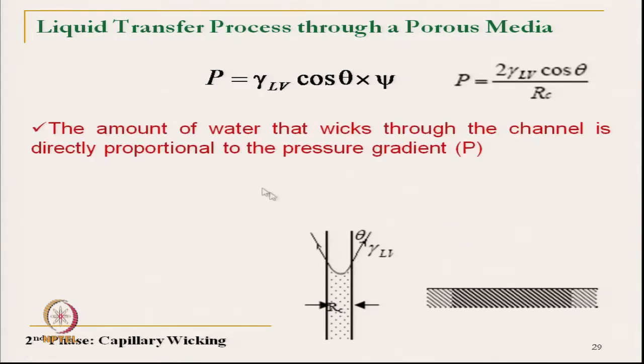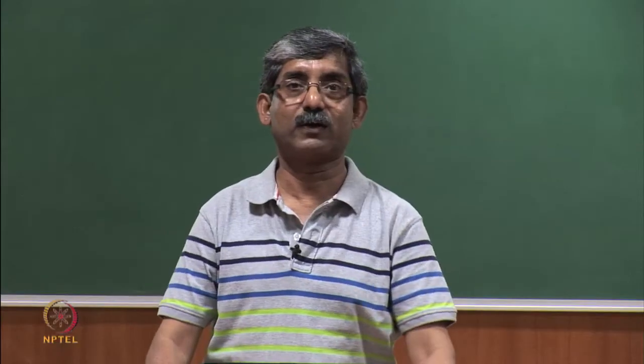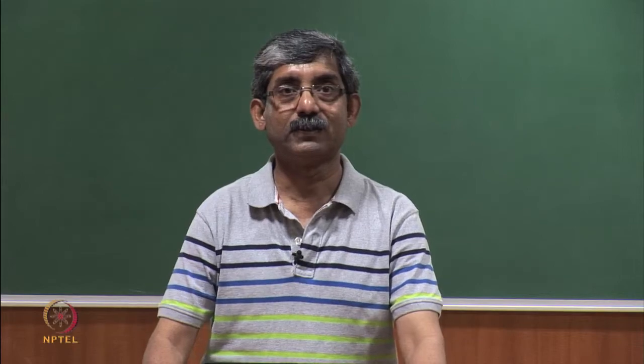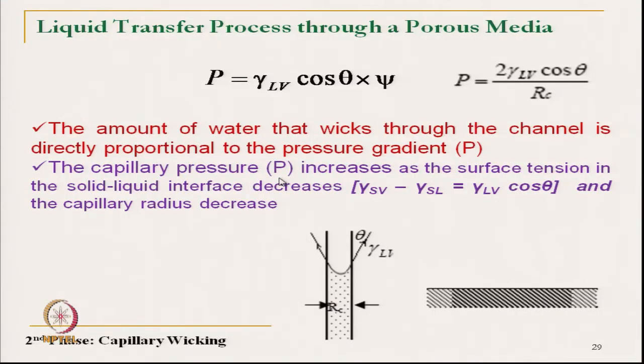And the amount of water that wicks through the channel is directly proportional to the pressure. So if we can control the pressure, we can control the quantity of water being transmitted. It is controlled by controlling theta and by controlling the pore radius. The capillary pressure P increases as the surface tension in the solid liquid interface decreases.